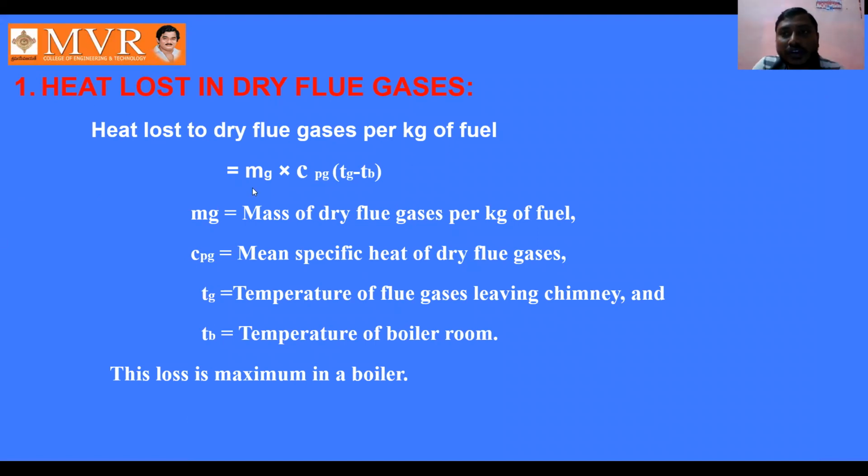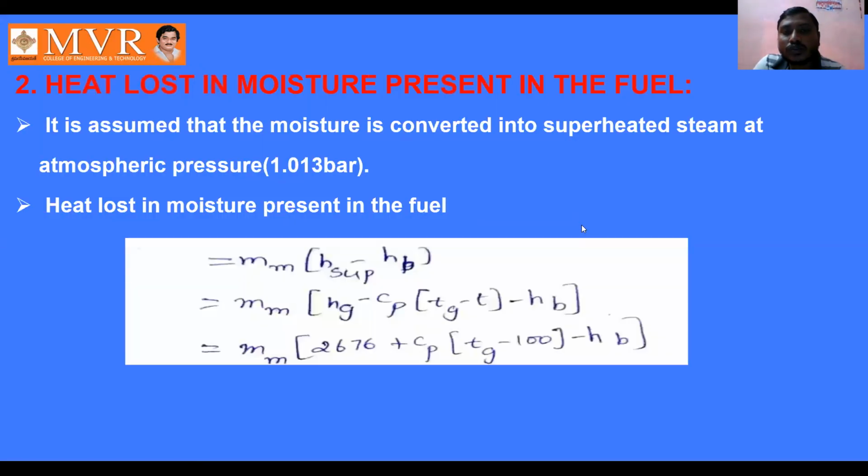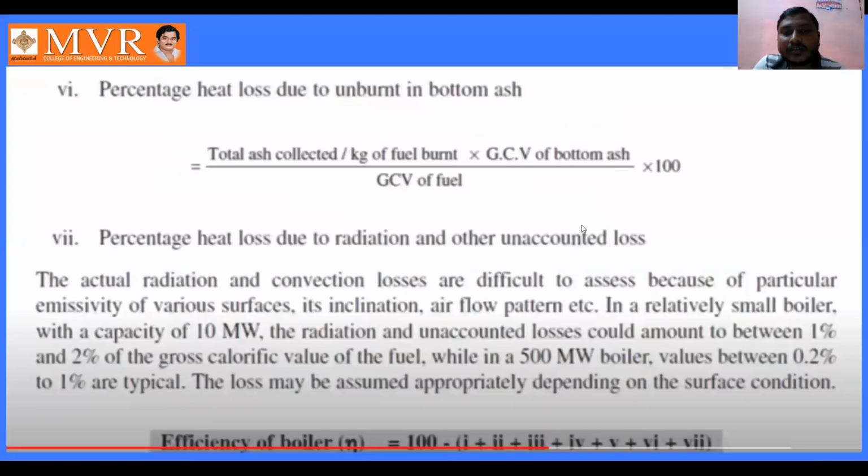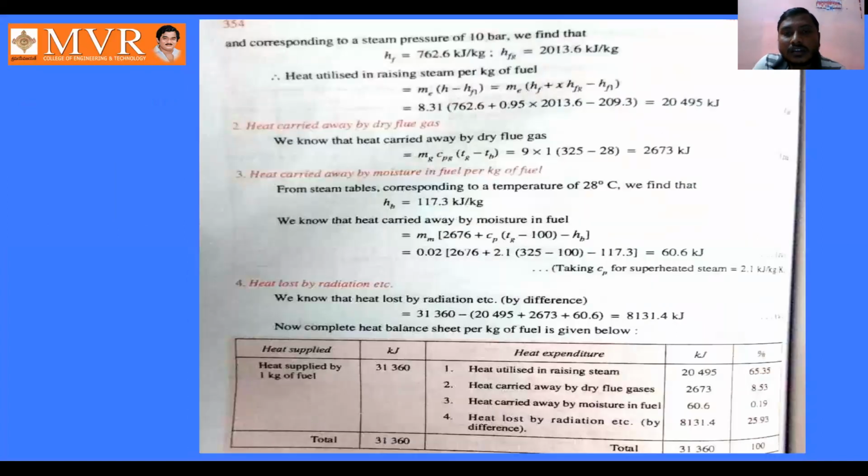We use this equation in the problem itself: Mg into Cpg into (Tg minus Tb). Substituting the known values, Mg is 9, Cpg is 1, Tg is 325, minus Tb, which is 20. Hence we have got the heat carried away by dry flue gas equal to 2673 kilojoule.